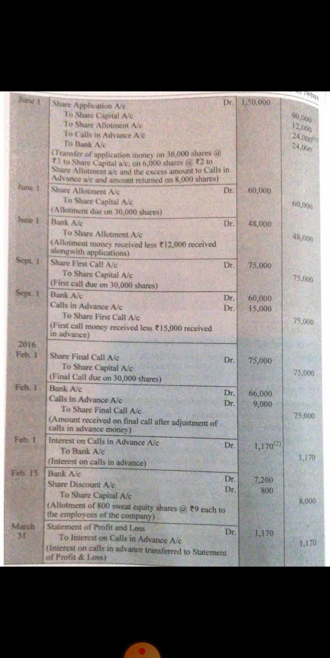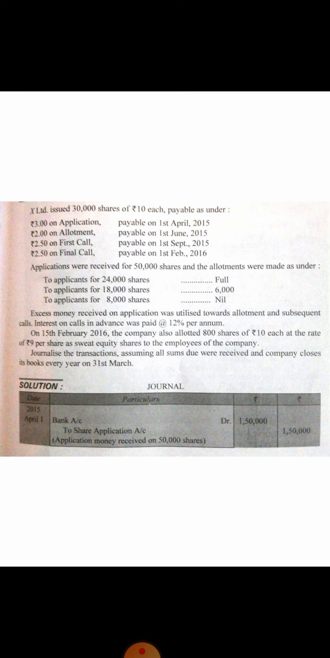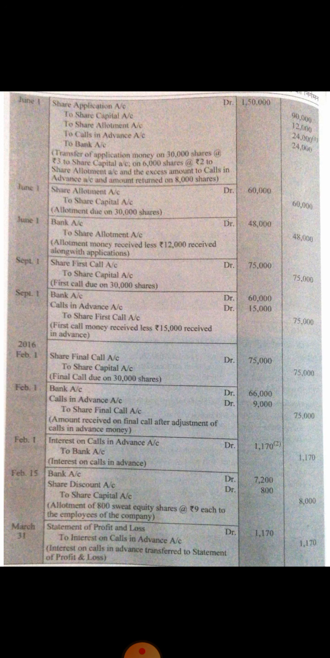Entry is to be share first call account debit to share capital. Now we just have to take the number of allotted shares into account. Clear? Number of allotted shares is 30,000 and first call money is rupees 2.5. So 30,000 multiplied by 2.5, it is rupees 75,000. Total money due on first call is rupees 75,000.